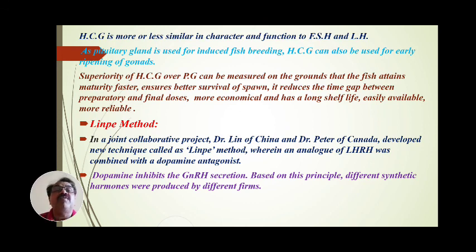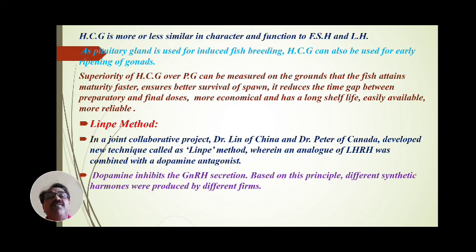For early ripening of gonads, human chorionic gonadotropin is also used. Superiority of human chorionic gonadotropin over pituitary gland can be measured on the grounds that the female attains maturity faster, ensures better survival of spawn, and reduces the time gap between preparatory and final dosage. It is also more economical and has a long shelf life, easily